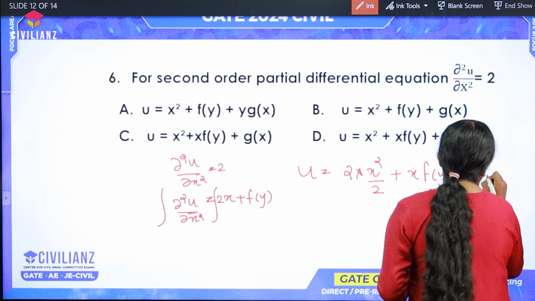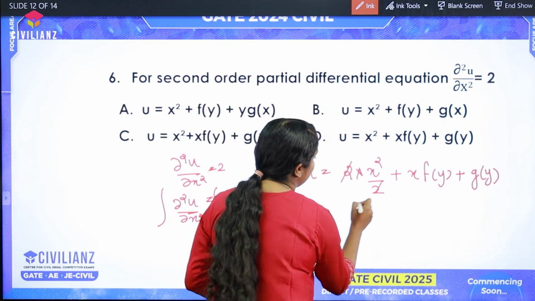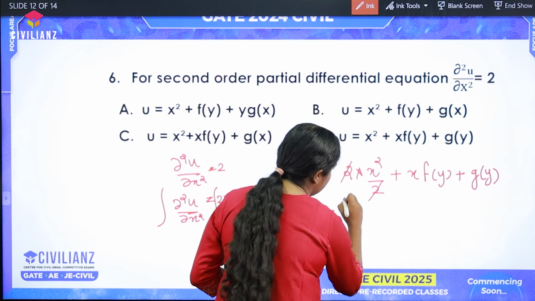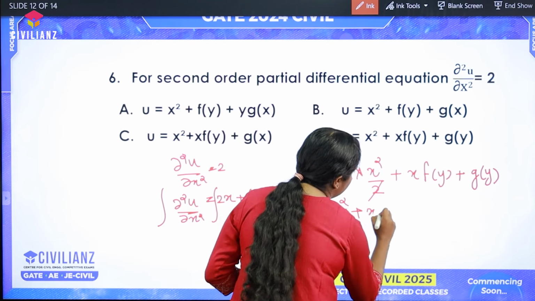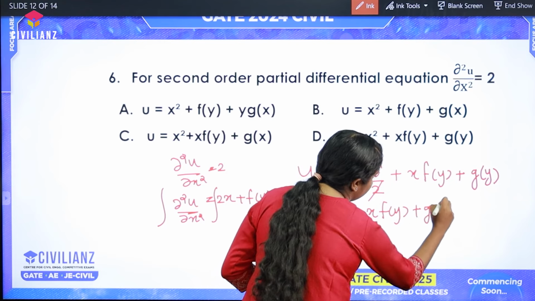We'll put it as g of y. So, we'll cancel this 2 and we'll obtain the value of u as x square plus x into f of y plus g of y.